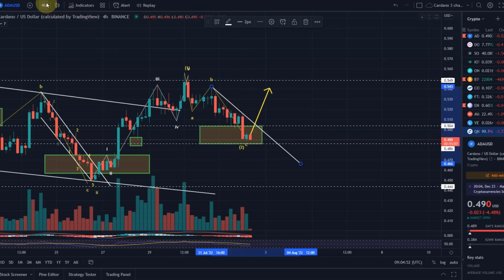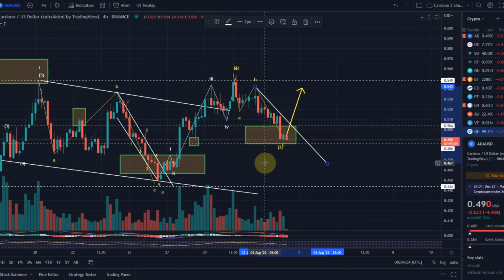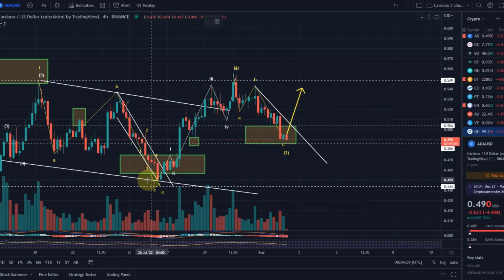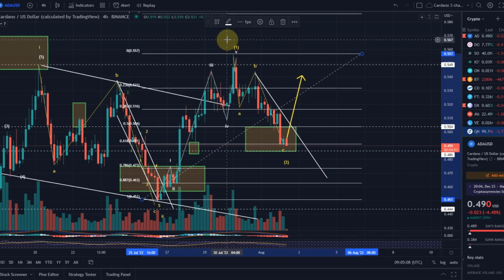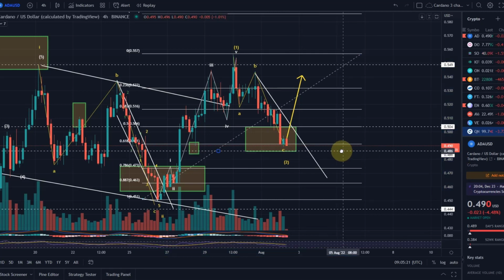Okay, so there's a few things here to mention. A wave 2 can go lower. A wave 2 can technically go all the way down to 45 cents. Not that I want it to go that much, but it can. So this is currently how I have the retracements. The 61.8% fib level is actually 49.1 cent, but I think we defined this area here at 48.5, 48.6 based on the length of the wave A and the length of the wave C.